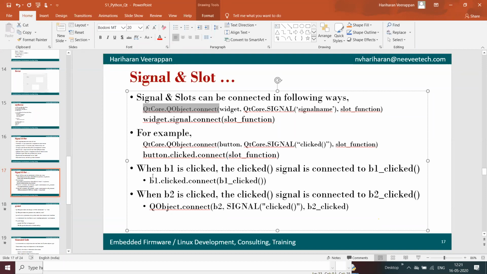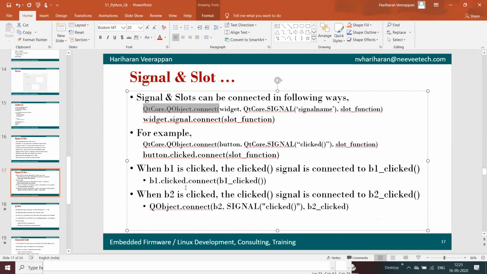Yeah, it's something like we can use any buttons or any widgets. The events have to be linked with the respective slot function, which is the callback function that is going to handle that particular signal generated from the user application. Whatever signal is generated from the user application is called a signal. The callback function, which is going to handle that particular signal, is called a slot.